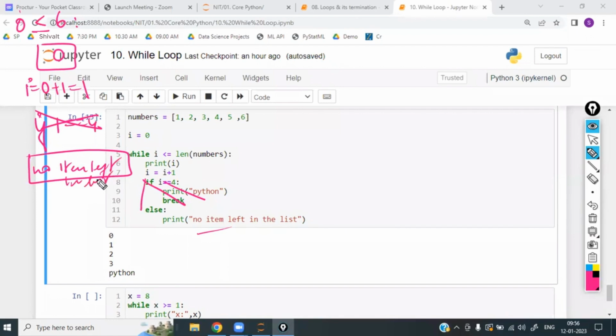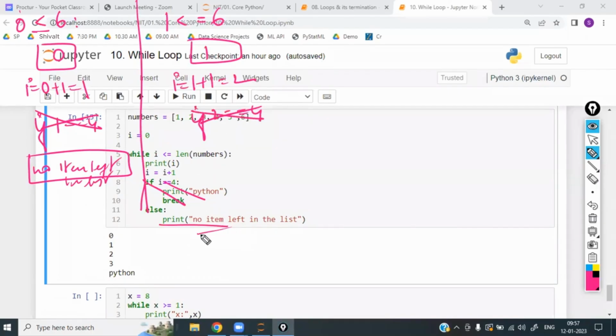It will be printed. After this, now 1 is less than or equal to 6. Print 1. 1 will be printed. I is equal to 1 plus 1, which is 2. Now, if 2 is equal to 4? No. The if fails. If it fails, automatically else should be executed, because this else is for the if. Whenever the if fails, it will execute. Now also the if fails, right? Second time the if failed, so second time it will execute. Again, no item left.